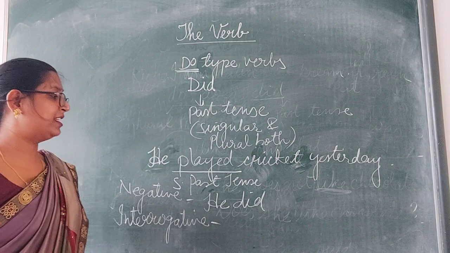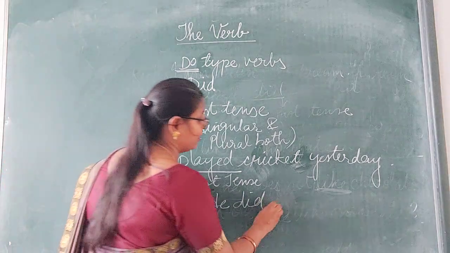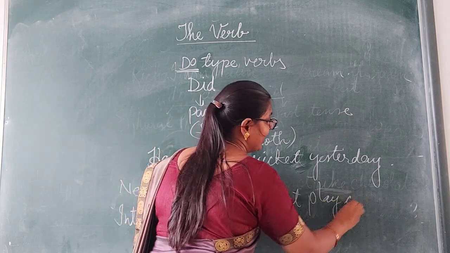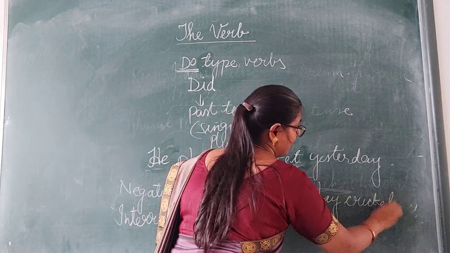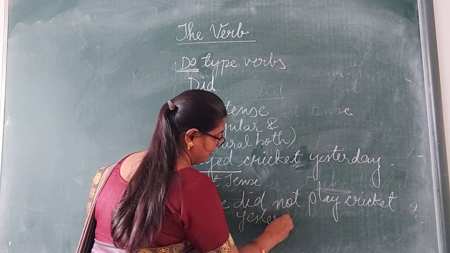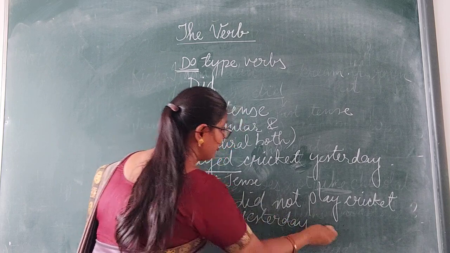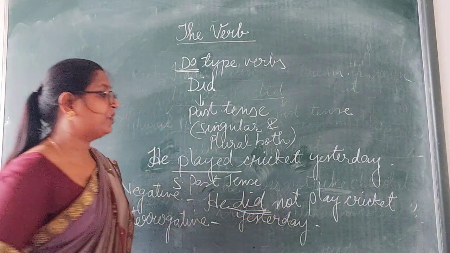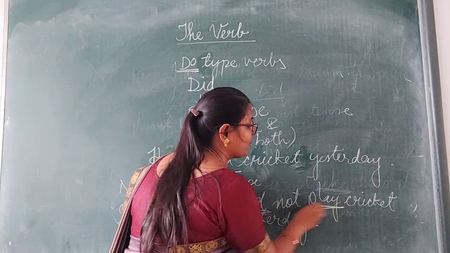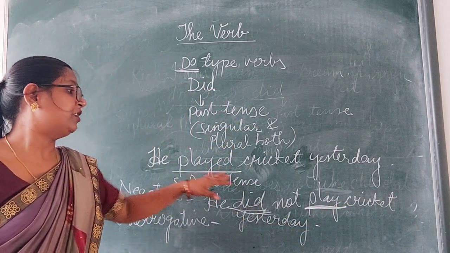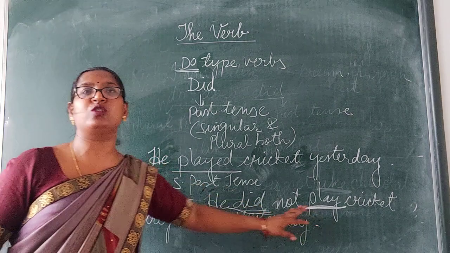He did not. Word of negation. He did not play cricket yesterday. Now again notice here, as we have used the verb did, we use the base form of the verb.